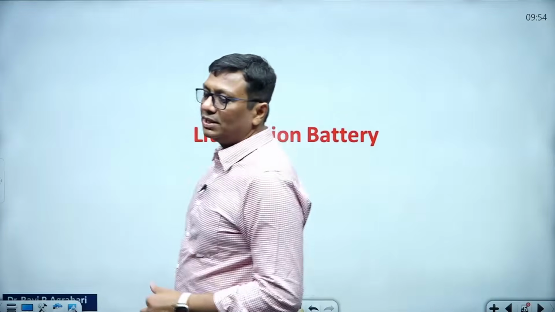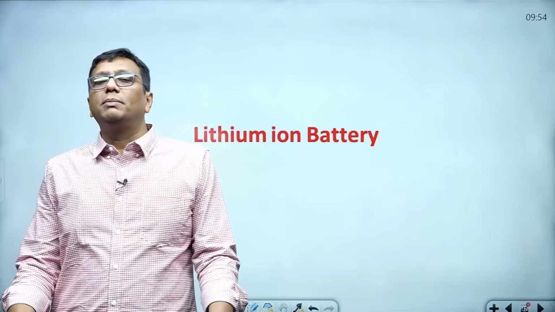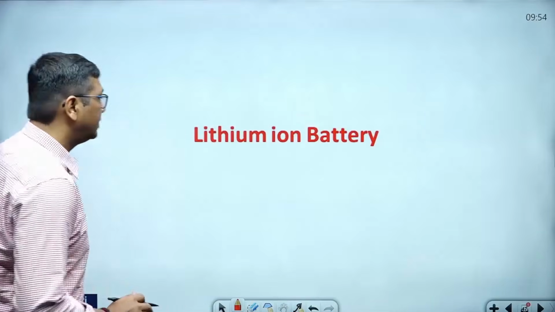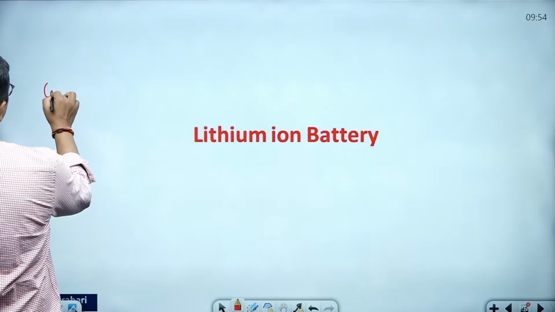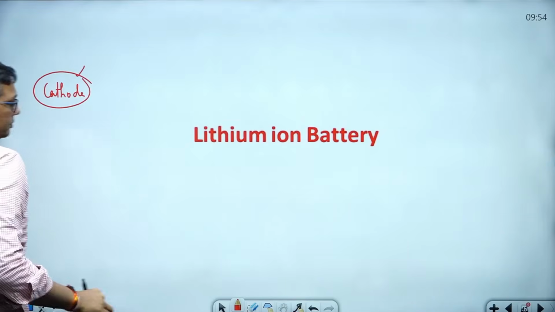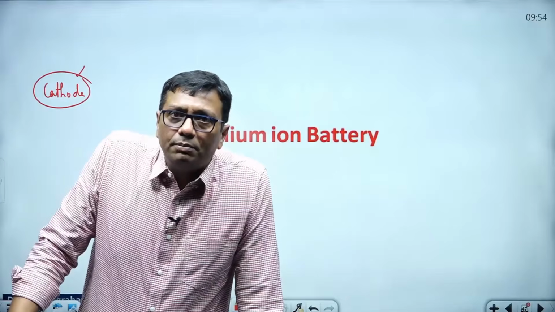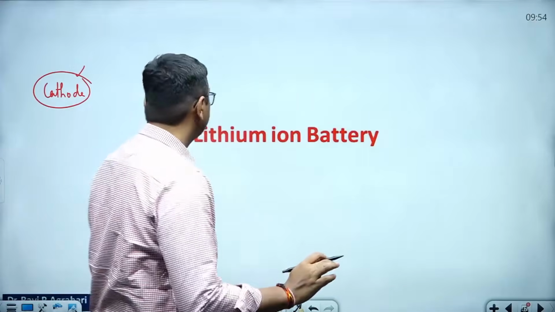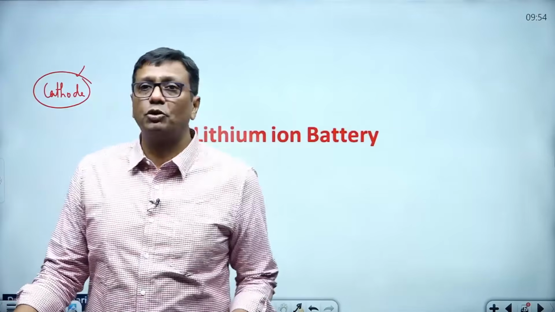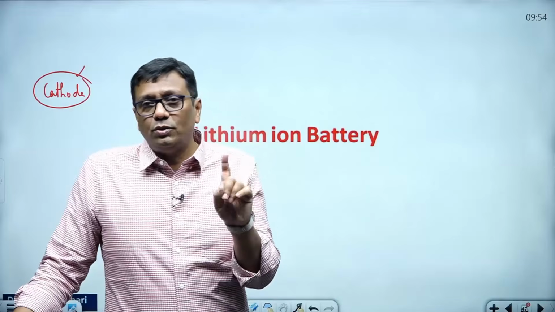Now comes the next concept, that is the lithium battery, even lithium ion battery and sodium ion battery. Last year, there was a question in 2025 in your paper: within a battery, cathode is made up of. It was a question in your paper, guys. Options like lithium, cobalt, graphite were there, but graphite is actually the anode, not the cathode.